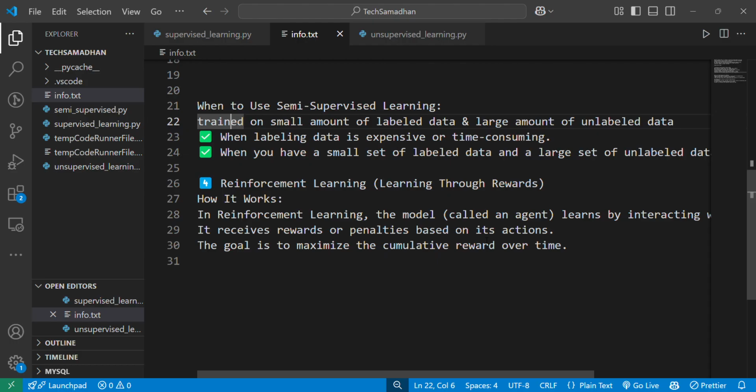The last is reinforcement learning. Basically, in reinforcement learning, we learn through rewards. We provide rewards to the model. It receives rewards or penalties based on its actions. Gamification is one part of reinforcement learning, where the model works with rewards or penalties. The goal is to maximize reward over time. An example is training self-driving cars, where reinforcement learning is used. When the model needs to adapt to a changing environment or there is continuous learning involved, then reinforcement learning comes into play.